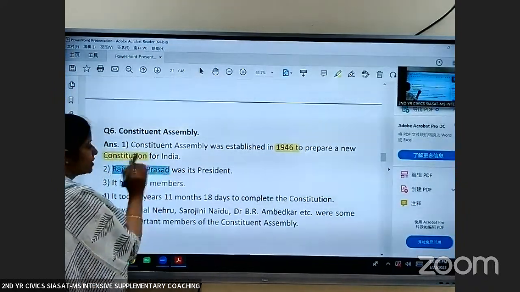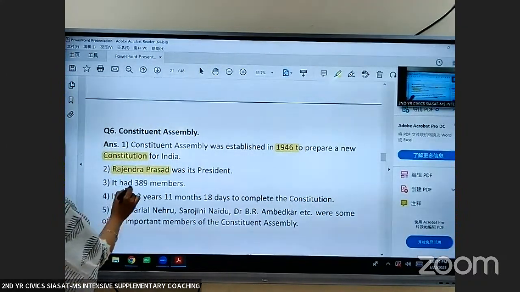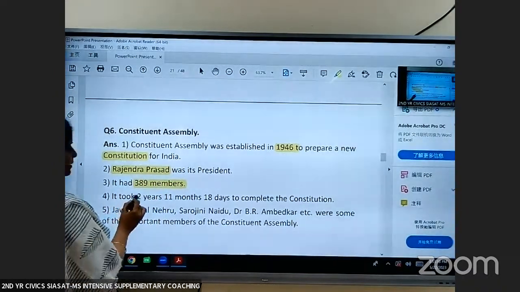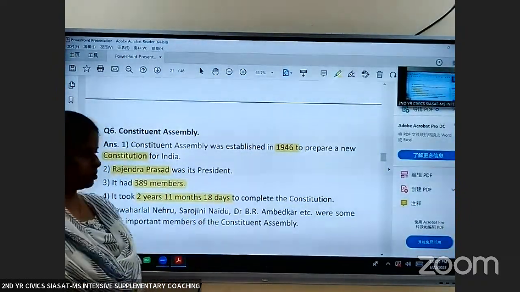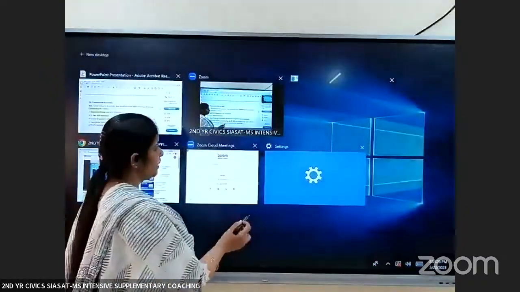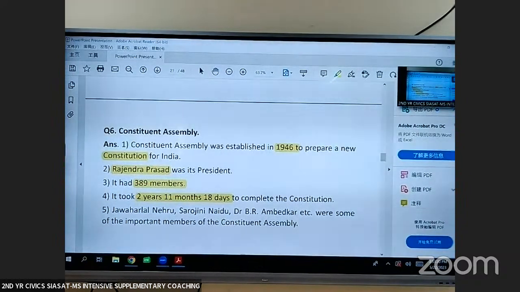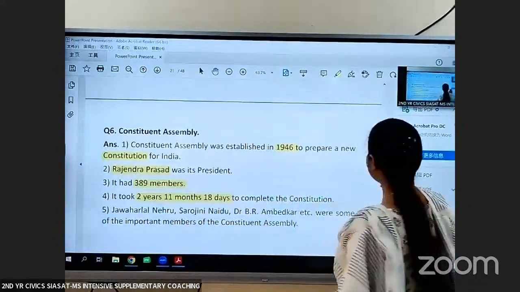Rajendra Prasad, the first president of India, was the president of this Constituent Assembly. It had 389 members. It took 2 years, 11 months and 18 days to complete the constitution. Jawaharlal Nehru, Sarojini Naidu, B.R. Ambedkar were some of the important members of the Constituent Assembly.